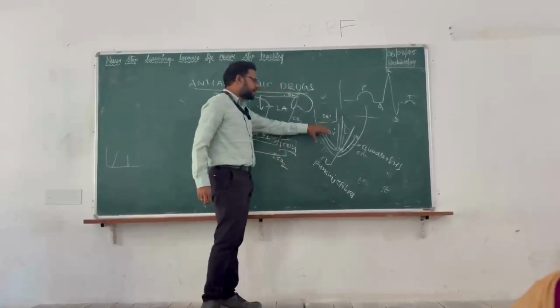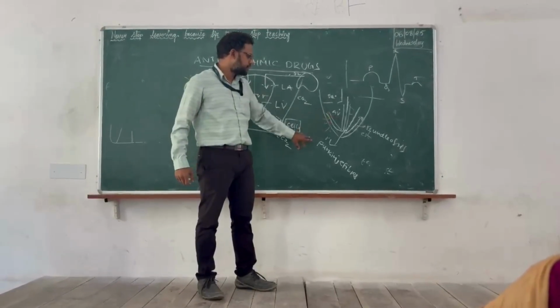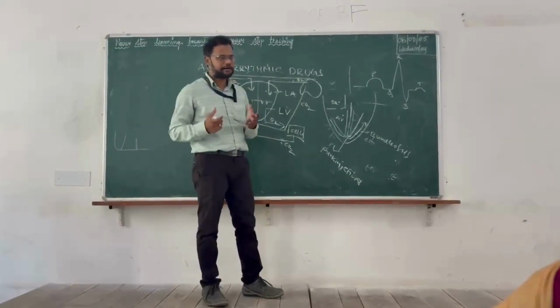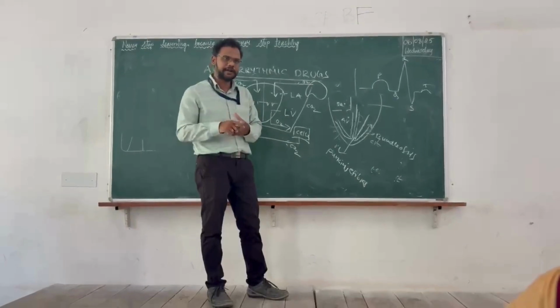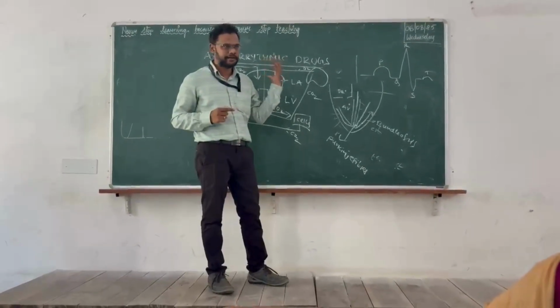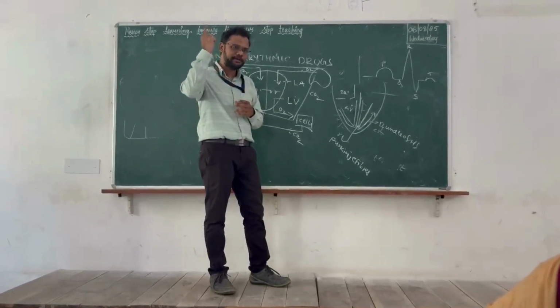Due to the transmission of the impulse from these nodes to the bundle of His and Purkinje fibers, the heart muscles contract. You can observe atrial and ventricular contraction, and due to that force, blood is pumped.